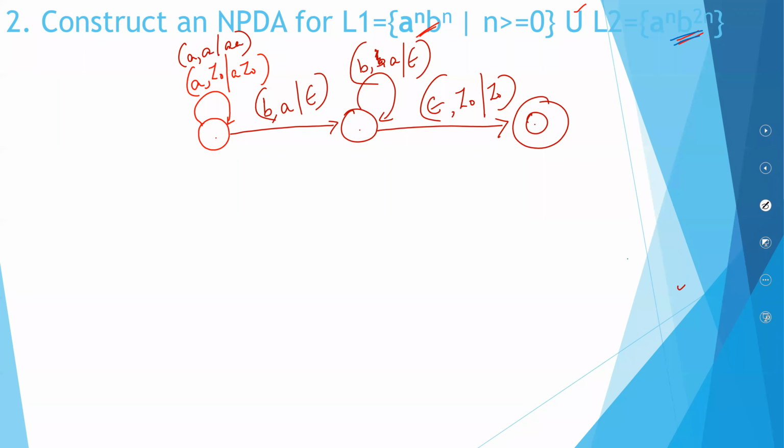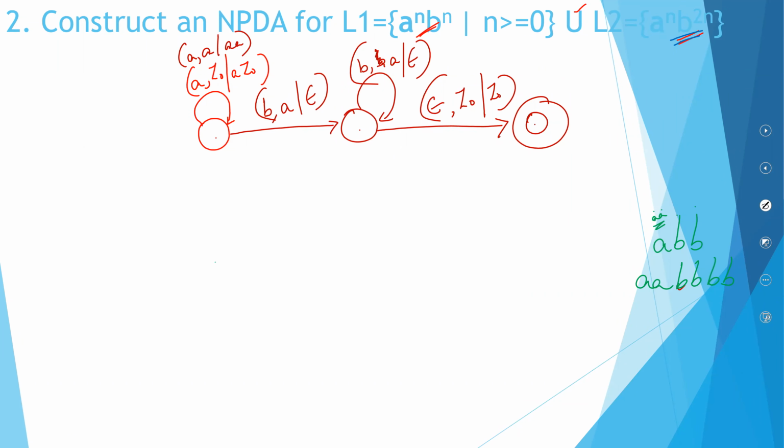Okay, so A raised to N, B raised to 2N means I can have A, B, B, A, A, B, B, B, B. A raised to N, B raised to 2N. So as we saw earlier, whenever you encounter an A, push in 2 A's onto the stack, so that for each B, you can do a matching. So let's draw the diagram for that.